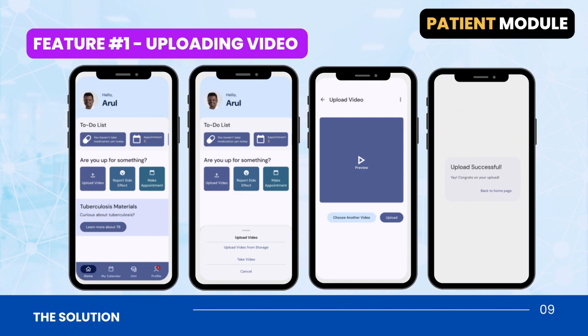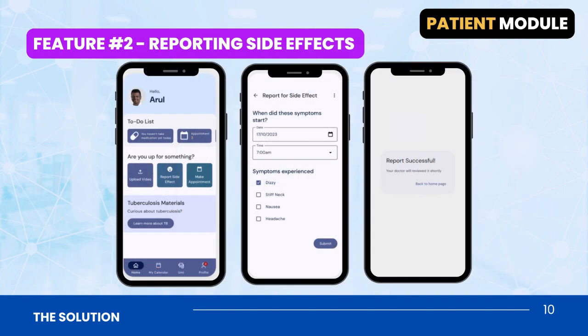Presenting our prominent feature of our app, which is video uploading. After logging in, patients take a video of themselves taking the daily medications and upload it to our platform. It is as simple as that to implement video observed therapy, which provides great convenience to the patients. Next, patients are able to report any side effects from their medications by just selecting from the list of side effects, which allows the healthcare workers to follow up right away.